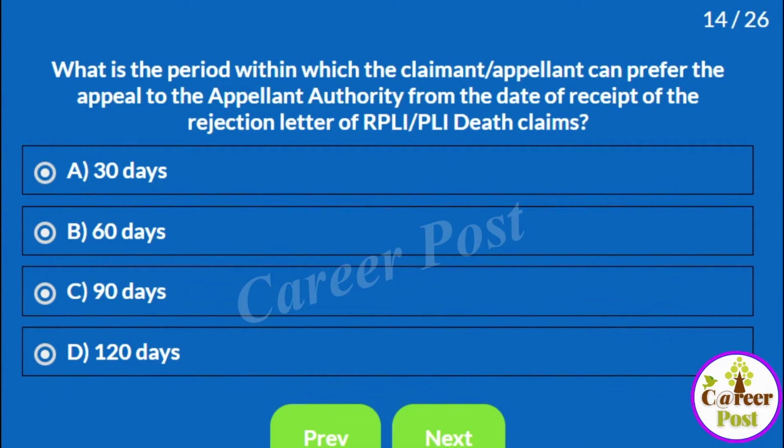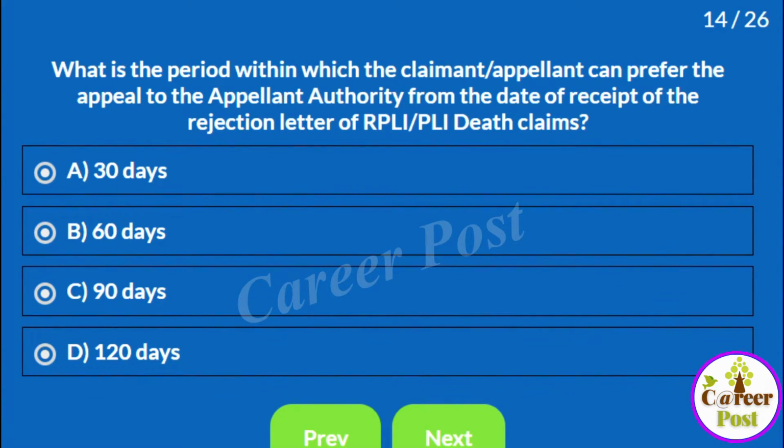Next question is, what is the period within which the claimant or appellant can prefer the appeal to the appellate authority from the date of receipt of rejection letter of RPLI PLI death claims? Let us understand this question. Let us say one RPLI claim case is rejected by the competent authority for whatever reason. Then the claimant can appeal to the appellate authority from the date of receipt of such rejection letter.